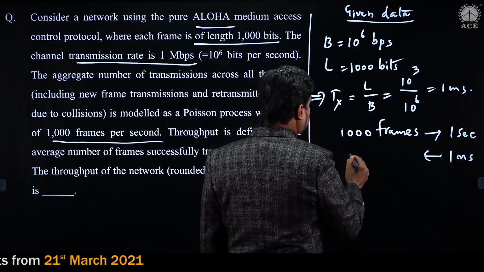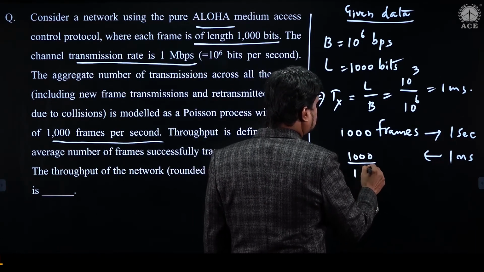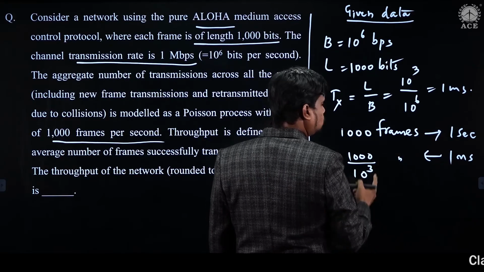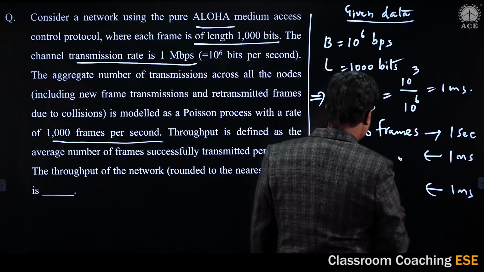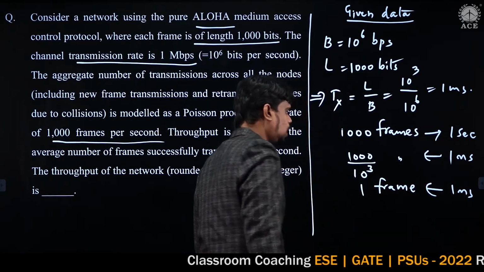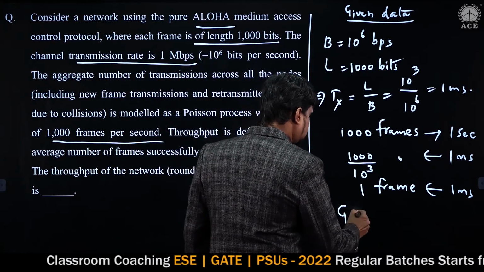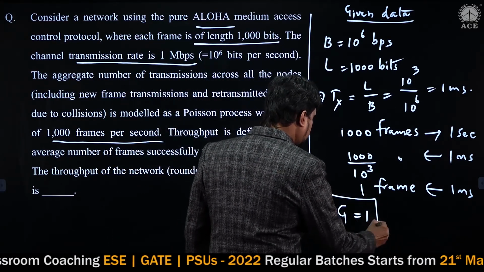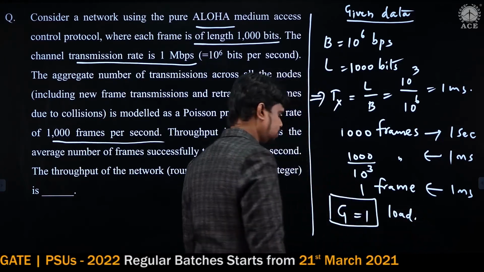That is 1000 frames by 10 power 3, which is 1 frame, right? So within 1 millisecond, we can transfer 1 frame. This 1 frame I can consider as a load, that is G. So the G value I am getting here is 1, which I can say is the load of the system.